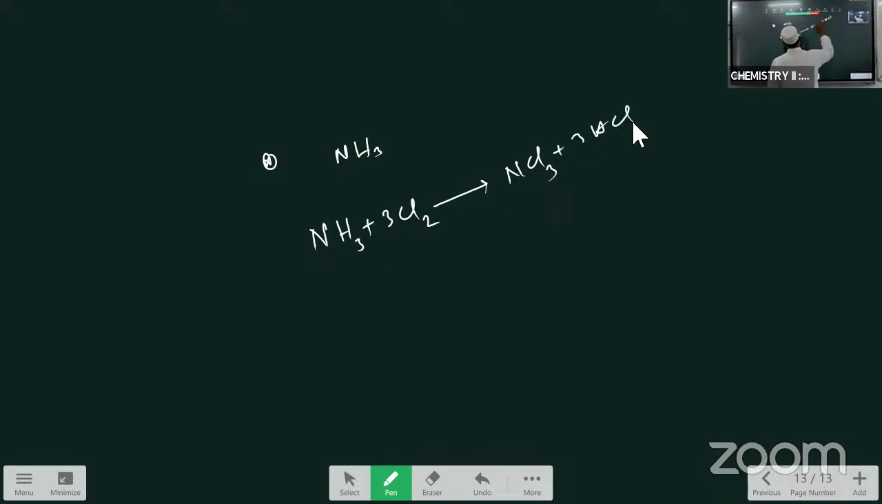That is 3HCl left. This is the reaction if ammonia is not in excess. If you take ammonia in excess, more NH3, then you have to remember this: write 8NH3.